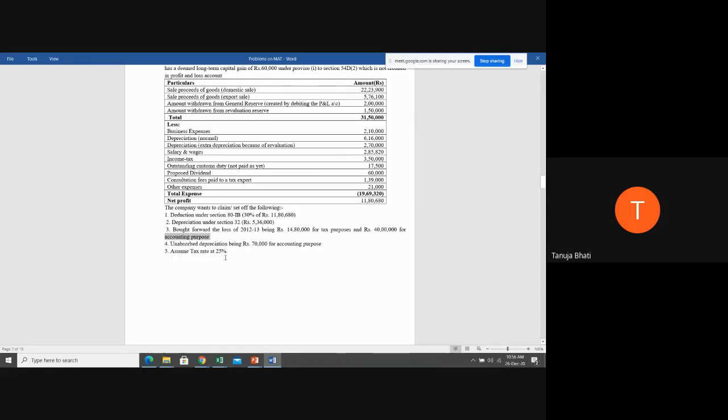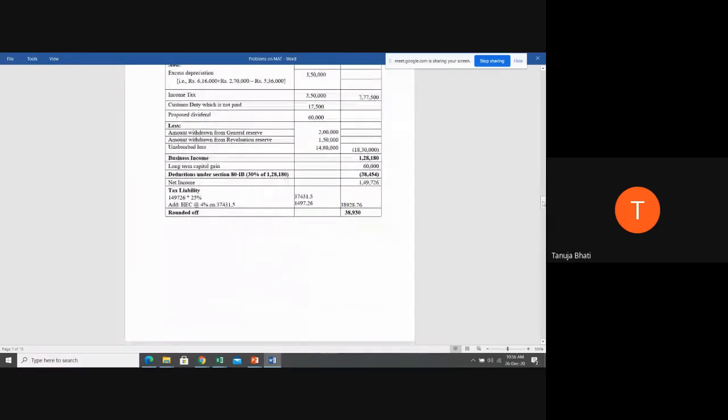Common sense, just use your common sense and tell me, if you are calculating the tax liability, which amount will you take for brought forward losses? The amount as per tax. Very good. That is why less brought forward loss of 14 lakhs 80,000. So total when you do, you get 18 lakh 30,000. So your total business income net after minusing the unabsorbed loss comes to 1 lakh 28,180. Next, this becomes your business income.